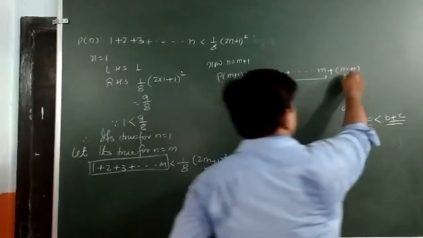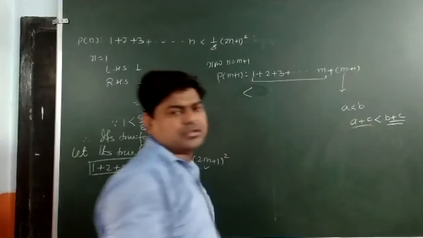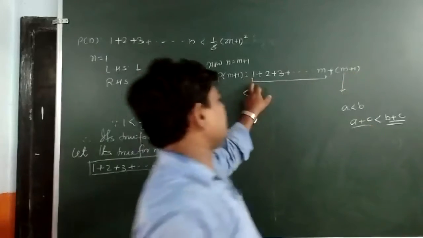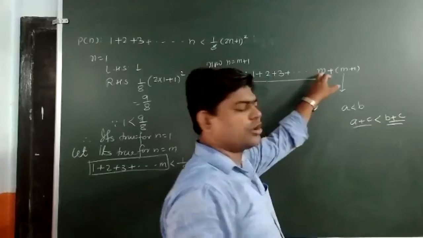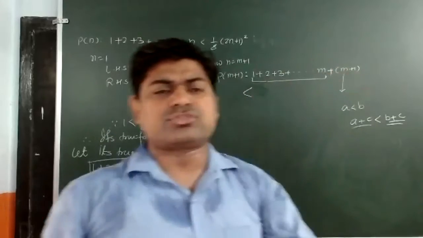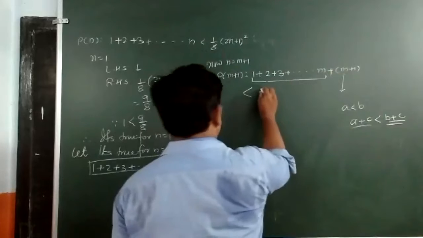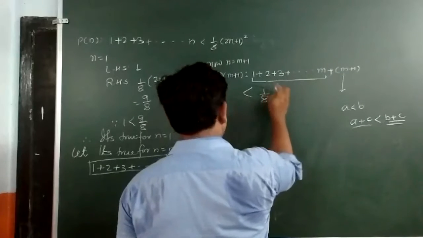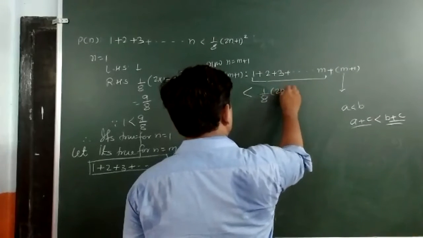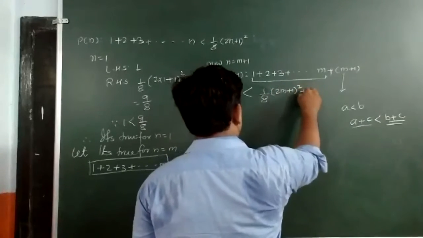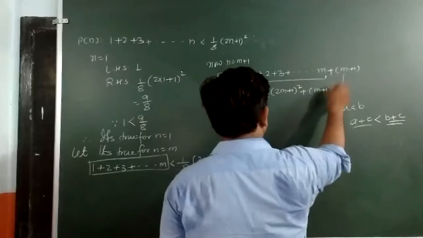Here also n plus 2 will become like that only. But in place of 1 plus 2 plus 3 plus dot dot dot m, whatever I substitute is more, so the whole result will be greater than 1 upon 8 into (2m plus 1) whole square plus m plus 1.